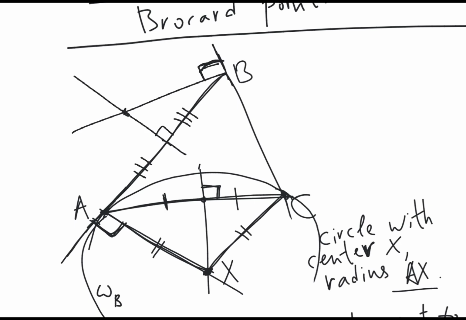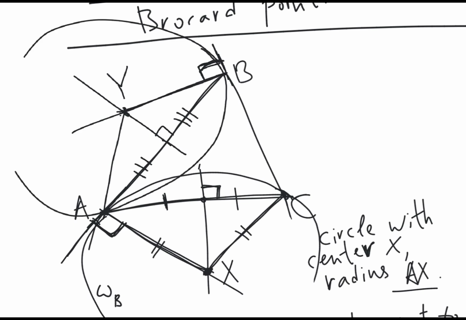So let's denote this by Y, and we construct a circle with center Y that passes through A and B. Such circle. So similarly it is tangent to BC. So let's denote this circle by omega C.